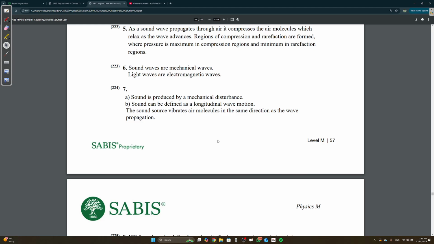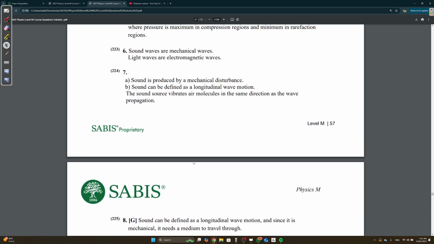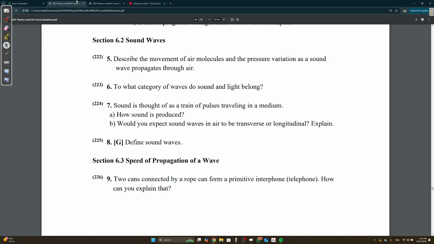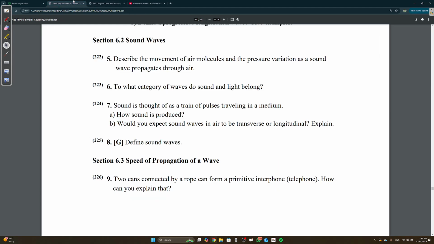If someone asks why something is longitudinal, don't say because it has rarefaction and compression. Although that's correct, the first thing you should say is that what differentiates a longitudinal wave from a transverse wave is the direction of displacement of the wave. Question 8. Define sound waves. A sound wave is a mechanical longitudinal wave. Since it's mechanical, it needs a medium to travel through.